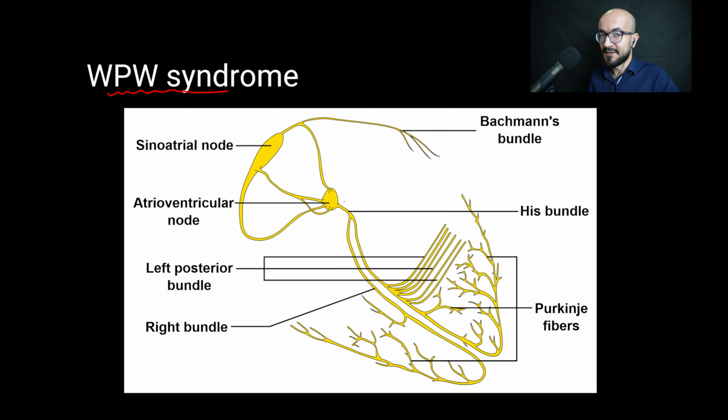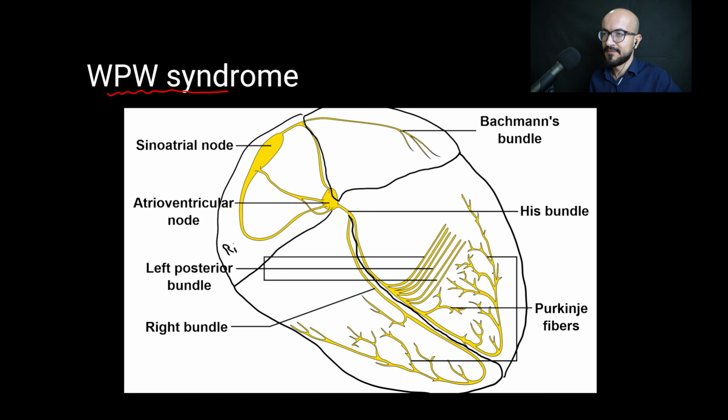Now normally the area between the ventricles and the atria is sealed. That means that there are no impulses that can pass from the atria to the ventricles, only through the AV node. So this area is sealed normally. There are no impulses that can pass through this, only through the AV node. Now if we continue to draw the atria and the ventricles, here we have the right atrium, the left atrium, the right ventricle, and the left ventricle. So in Wolff-Parkinson-White syndrome, we have the bundle of Kent here.